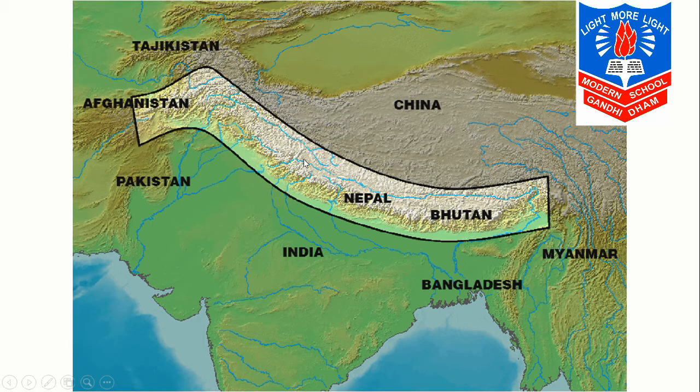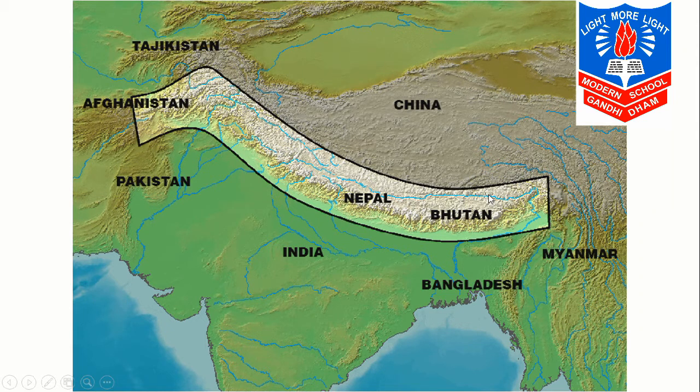Its width is nearly 240 to 320 kilometers. It is a complex of many mountain ranges. Starting from Afghanistan and moving towards the east, it extends up to Myanmar. Then it covers India, Nepal and Bhutan.